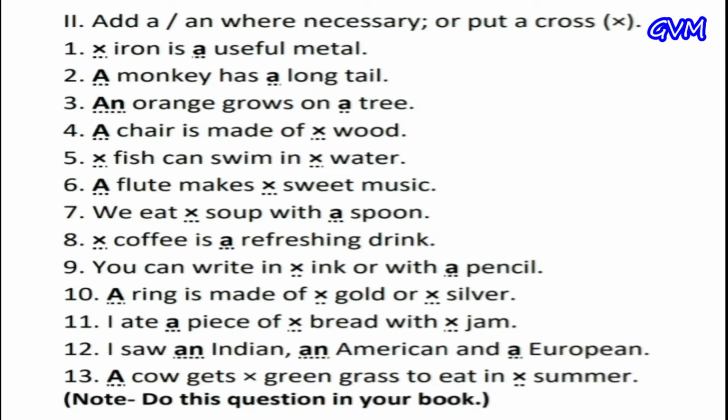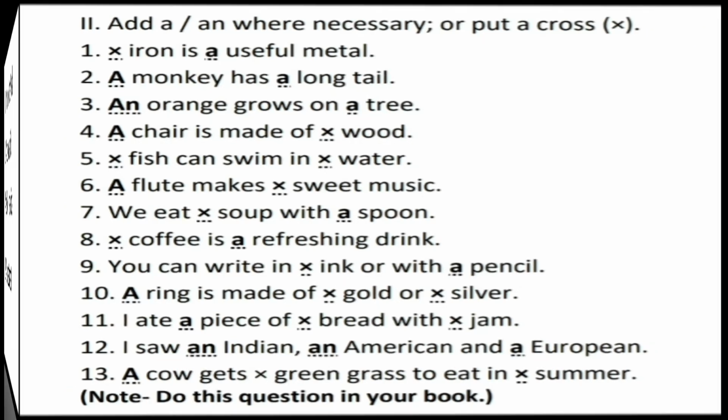7. We eat dash soup with a spoon. In this sentence we cross after eat because soup is uncountable, so we can't make it an or a. And the rest of the questions you have to do in your book.